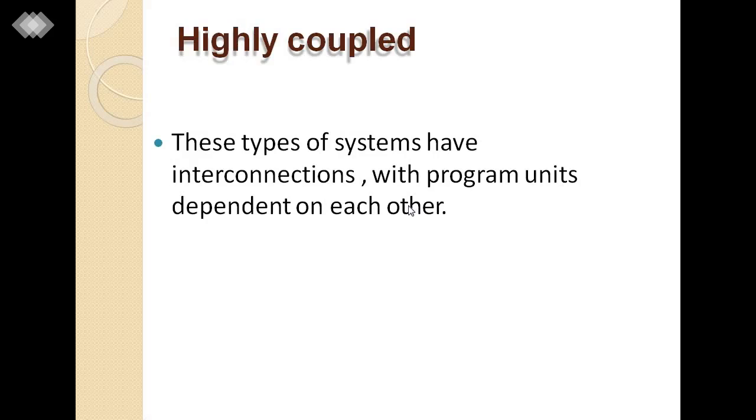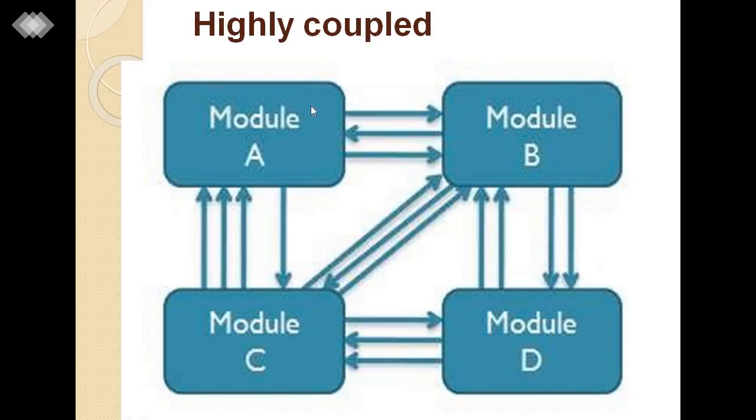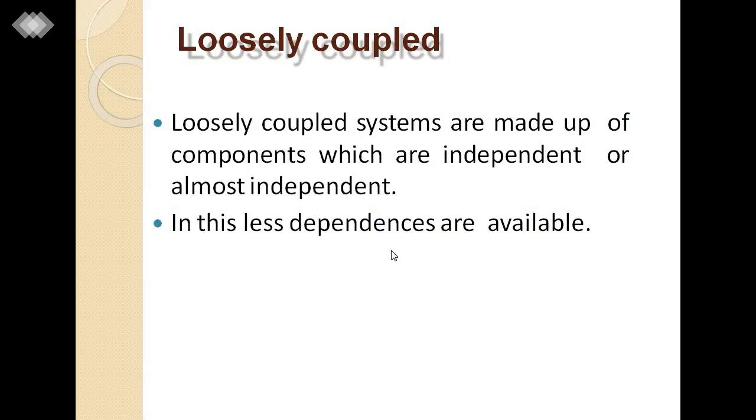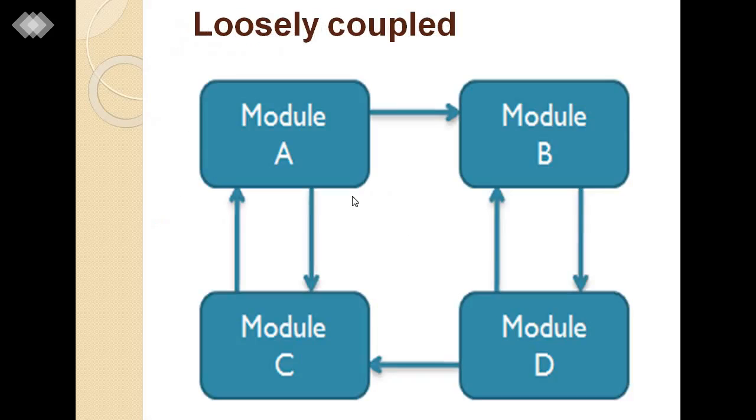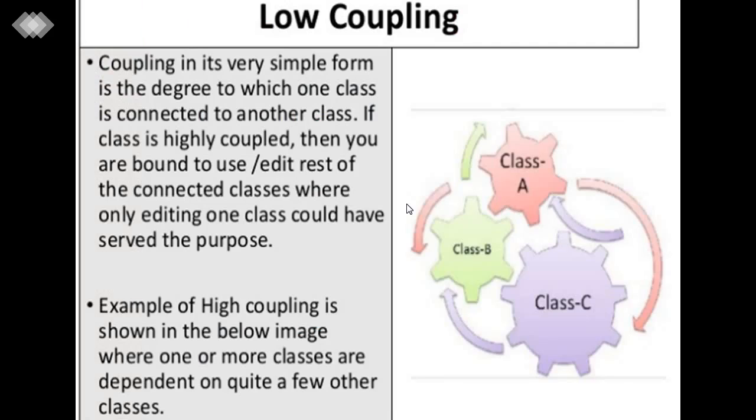Highly coupled, as I already explained, means interaction and interconnection between modules that are dependent on each other, and this diagram helps you understand they are highly coupled in nature. Loosely coupled means almost independent, not fully dependent, and here is the example diagram showing loosely coupled modules. Then I explained the low coupling concept with some examples of classes.